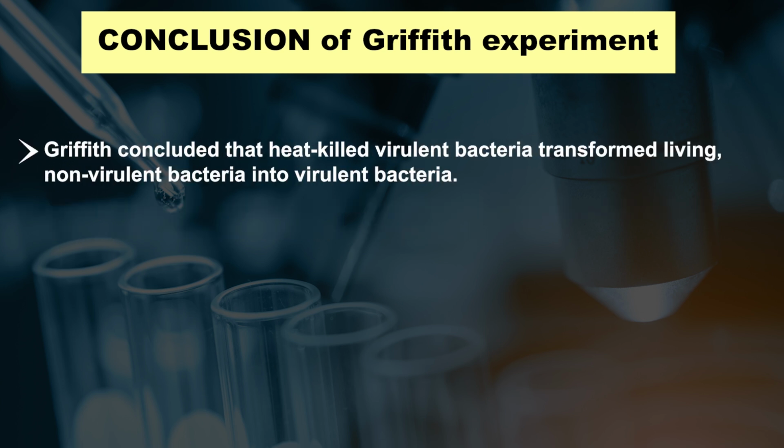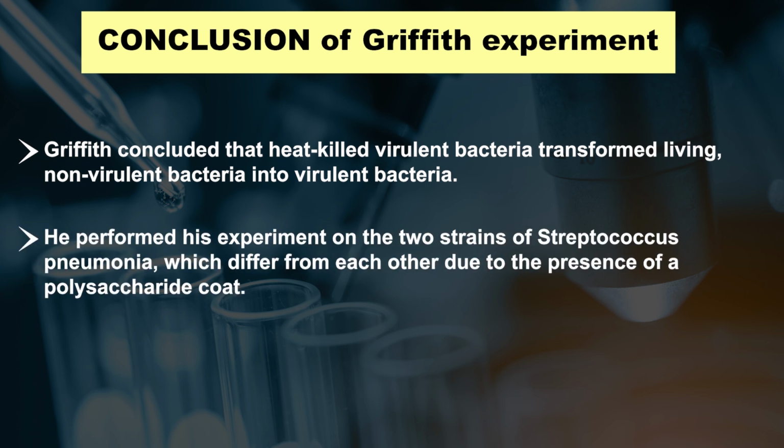Griffith concluded that heat killed virulent bacteria transformed living non-virulent bacteria into virulent bacteria. He performed his experiment on two strains of Streptococcus pneumoniae, which differ from each other due to the presence of a polysaccharide coat. So, the mechanism of transformation.